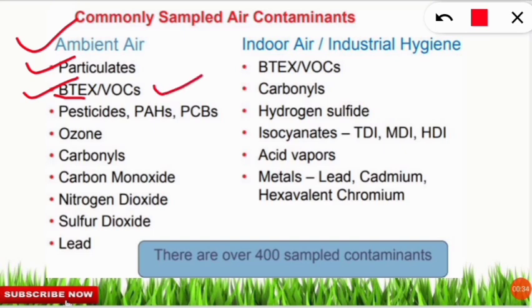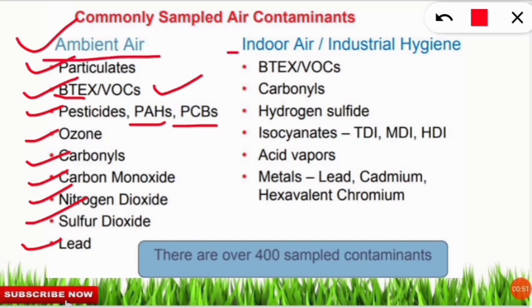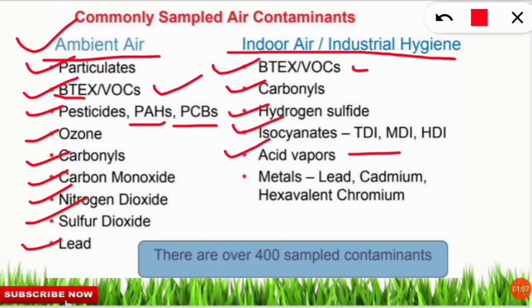Next, ambient air contaminants which we are sampling are pesticides, polyaromatic hydrocarbons and PCBs, ozone, carbonyls, carbon monoxide, nitrogen dioxide, sulfur dioxide and lead. Next, coming to the indoor air contaminants which we are sampling, that also includes BTEX, that is benzene, toluene, ethyl benzene and xylene, along with volatile organic compounds, carbonyls group, hydrogen sulfide, isocyanates, acid vapors, that is from the industries indoor air, and next is metals, constituting lead, cadmium, hexavalent chromium.